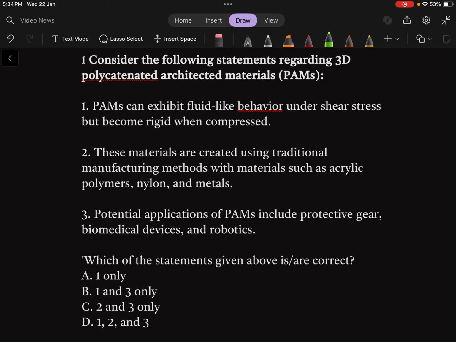This is an invention in the scientific sector, so this can surface in any examination. The first, second and third, these three statements are truly correct, and the correct answer is 1, 2, 3, that is D.